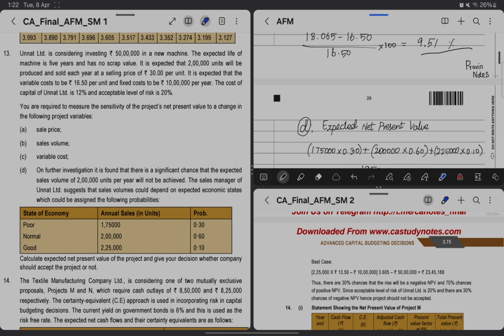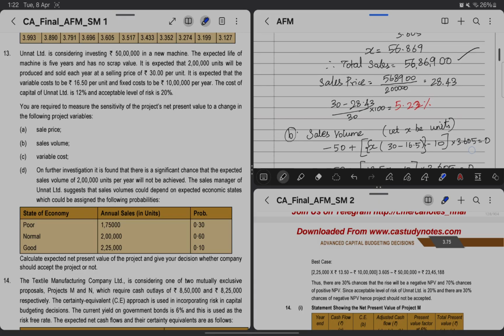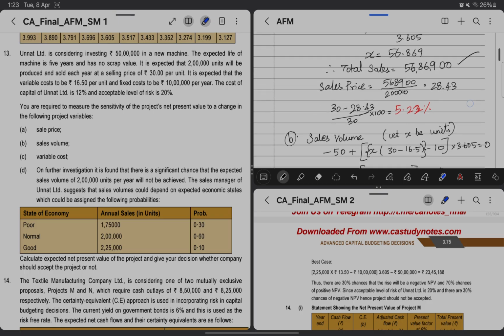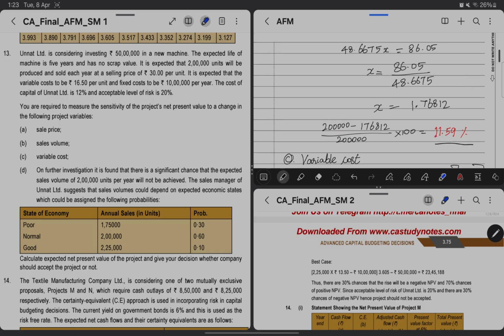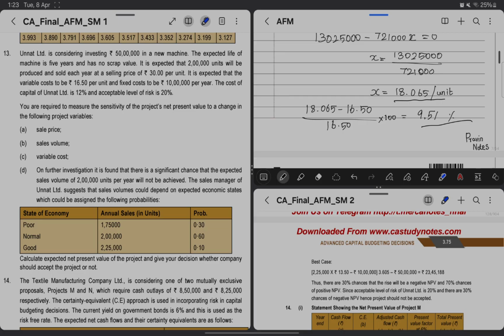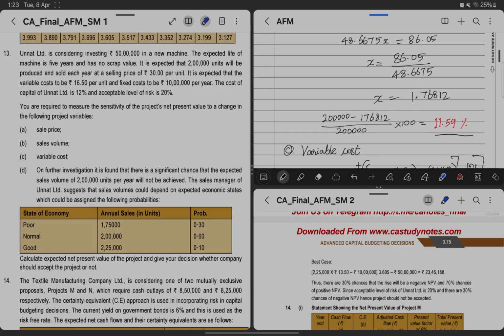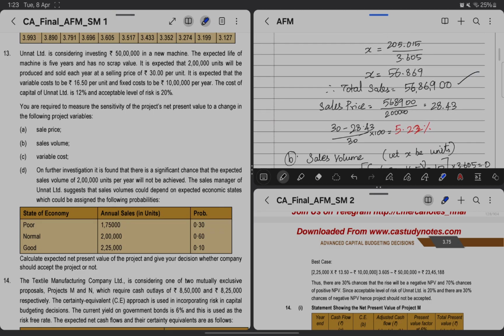Going next, okay, till now we have found out 3 sensitivities. So towards sales, selling price per unit, it is 5.22 percentage sensitive, and towards sales volume it is 11.59 percentage sensitive, and towards variable cost it is 9.51 percentage sensitive. We can say it is most sensitive towards sales, as a reduction of just 5% of selling price per unit will make the project unacceptable, will bring the NPV to 0.